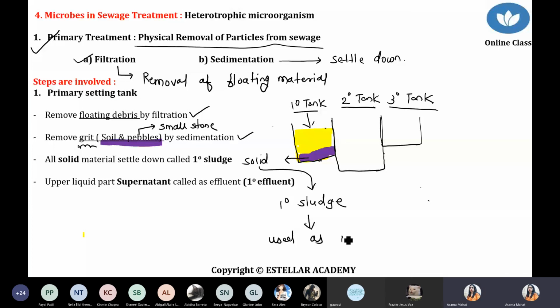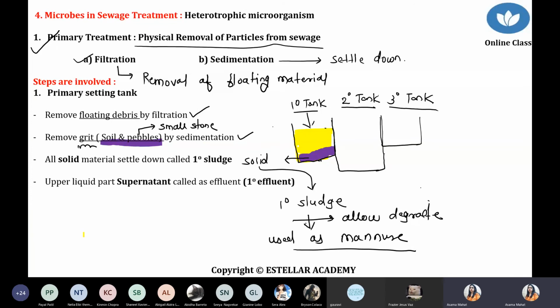When will we use it? It is allowed to degrade. And finally, you can use it as manure. You can use it as a biofertilizer. So all this information is about the primary settling tank. What is the meaning of primary settling tank? The first tank where the sewage water comes first of all. Inside the primary tank, we have to remove floating particles. We have to remove grit, that is the part which gets settled down, soil and the pebbles also.